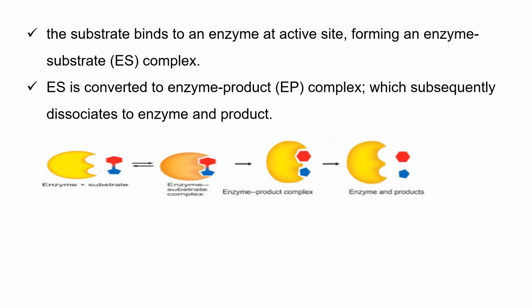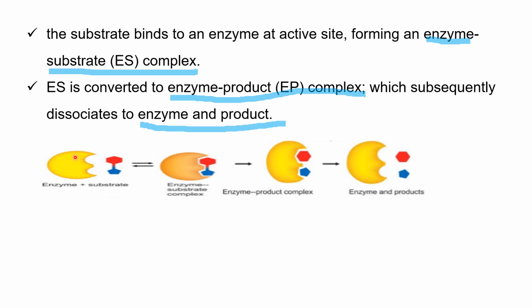The substrate binds to an enzyme at the active site, forming the enzyme substrate complex. A substrate means a substance or reactant on which an enzyme acts, and it binds to an enzyme at its active site to form the enzyme substrate complex. Then the enzyme substrate complex is converted into an enzyme product complex. Later on, this enzyme product complex dissociates into enzyme and product.